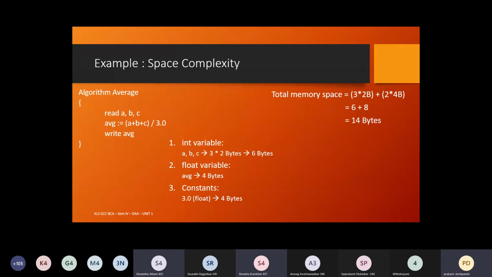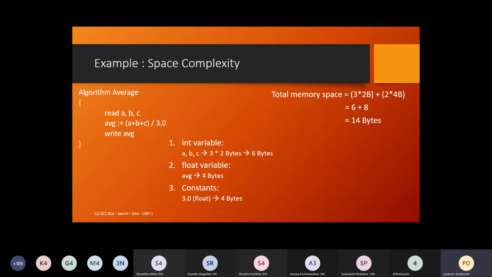What are the three different spaces required by the algorithm? Instruction space, data space, stack space. Instruction space is also called the code segment. The code segment is the machine code which gets generated after compilation is successful. This space remains constant for a particular compiler and a particular programming language.